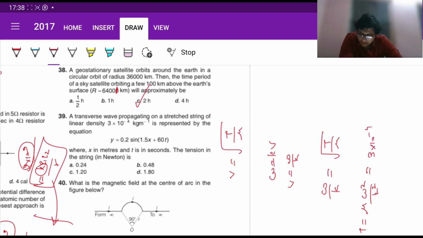3 into 10 to the power minus 4. What is your omega here? It is kx minus omega t, this is kx and this is omega t, right? So your k is going to be 1.5, omega is 60. So omega is 60 and k is 1.5.